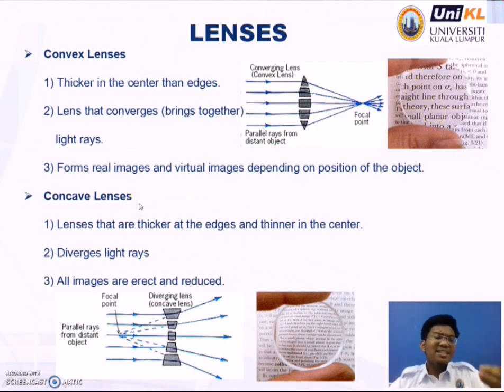The first one is a lens that is thicker at the edge, which is thicker at the end of the concave lens and thinner in the center. So the rays of light diverge, which means spread out. Okay, and the last one is that all images are erect and reduced, which means that with the concave lens they will form a smaller size of the image.